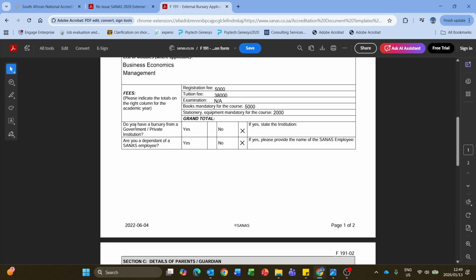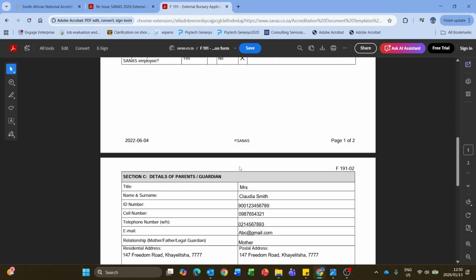Then I obviously ask important questions. Do you have a bursary from a government or private institution? You wouldn't say no. Are you a dependent of a SANAS employee? So let's say your mom or dad works for SANAS, you would say yes, but we're hoping that they don't work there because that makes your application slightly more favorable, because I'm assuming internally they would have a different bursary scheme for their kids and so forth.